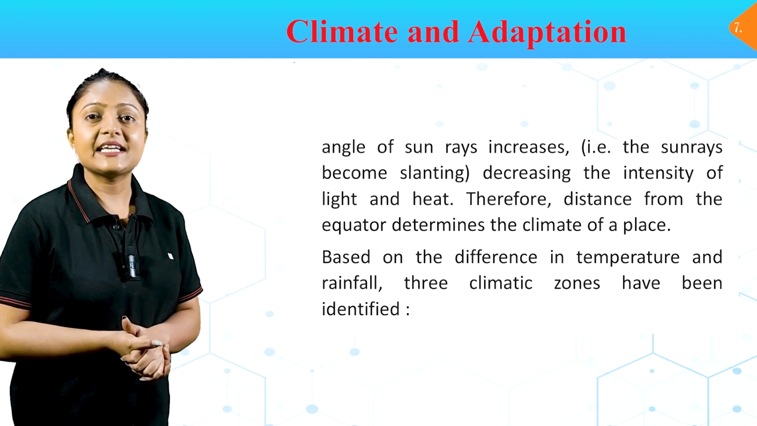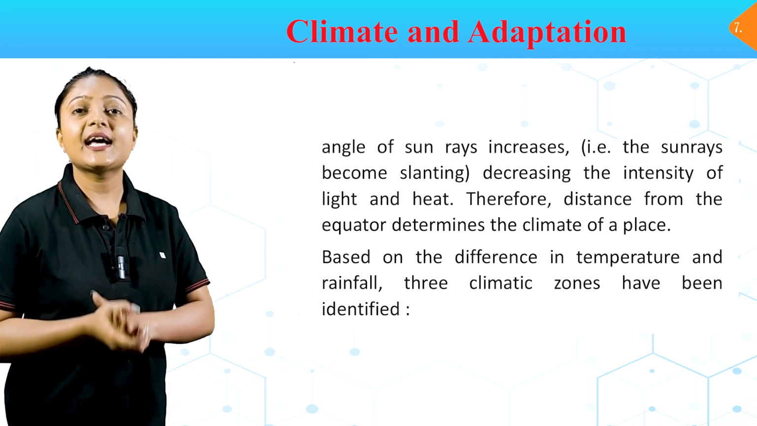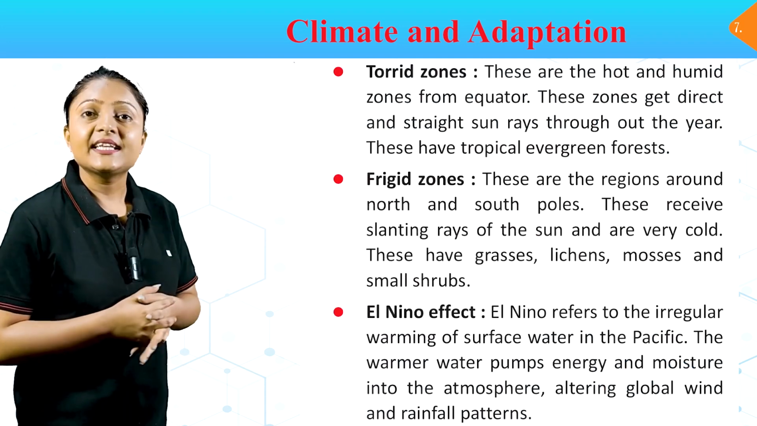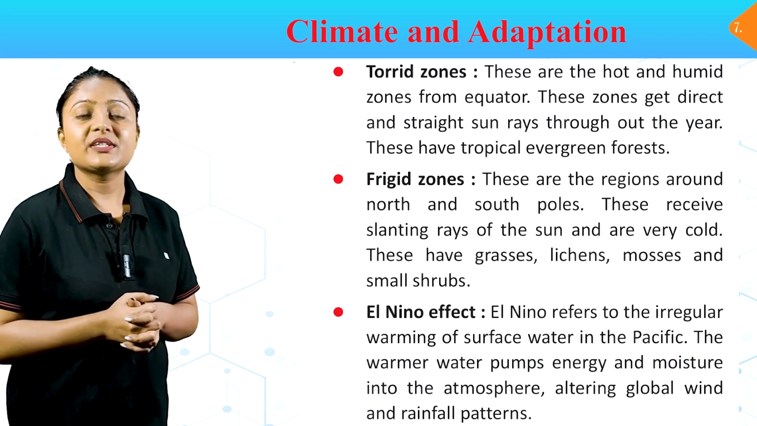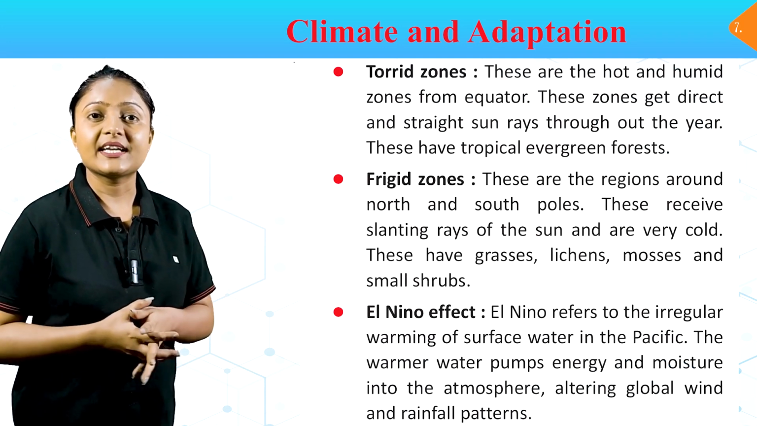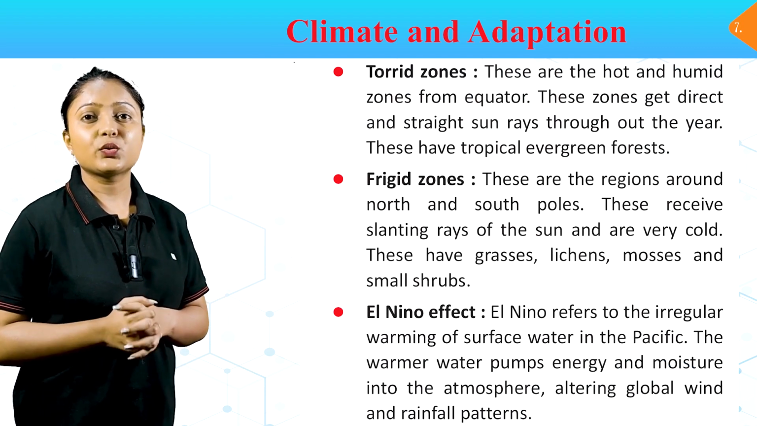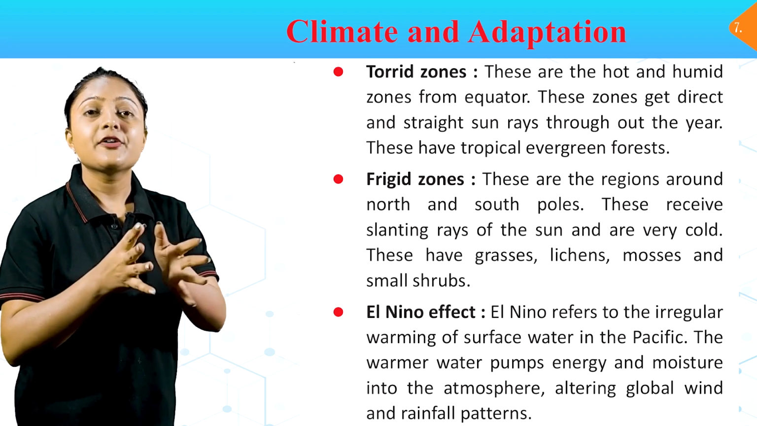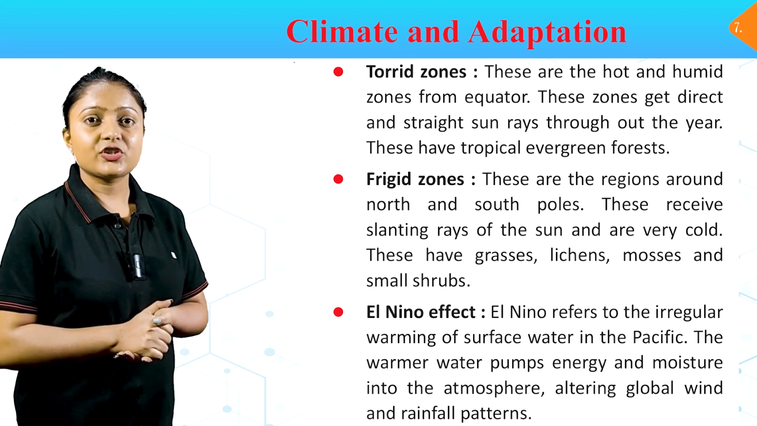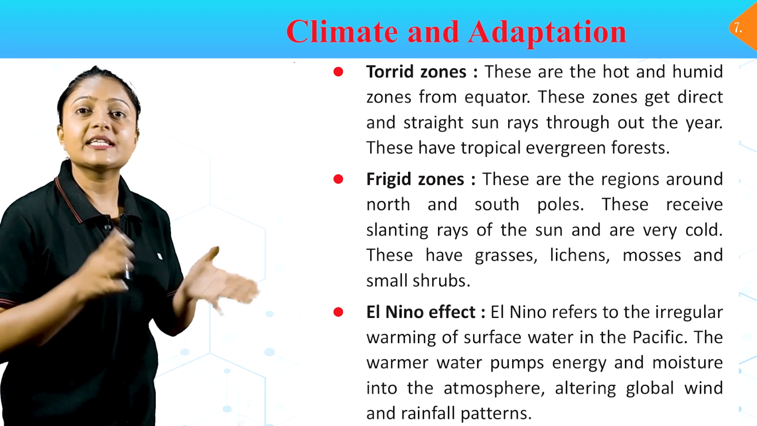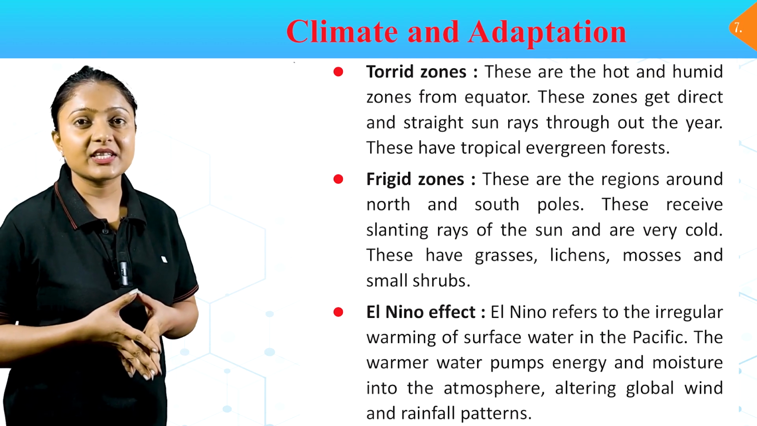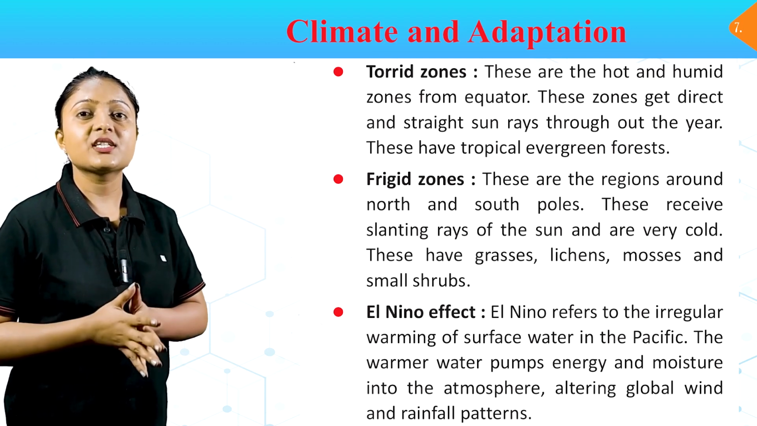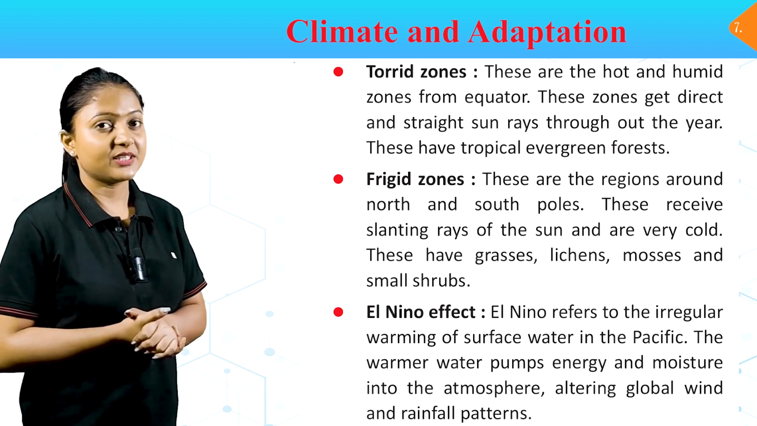Based on the difference in temperature and rainfall, 3 climatic zones have been identified. Torrid zones. These are the hot and humid zones near the equator. These zones get direct and straight sun rays throughout the year. These have tropical evergreen forest. Frigid zones. These are the regions around the north and south poles. These receive slanting rays of the sun and are very cold. These have grasses, lichens, mosses and small shrubs.